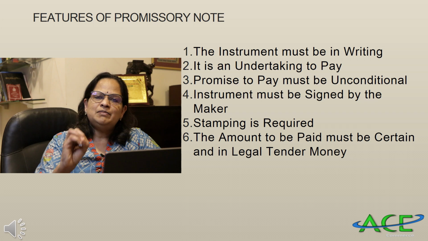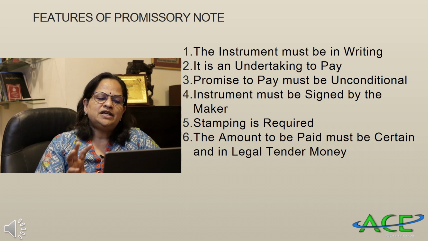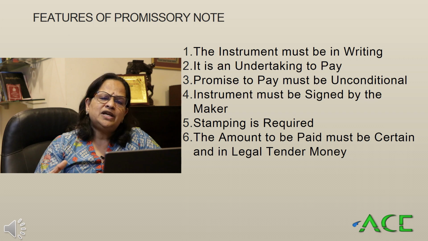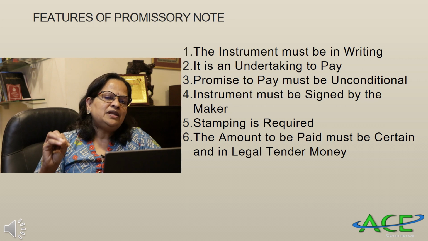So, an instrument like a bill of exchange must also be in writing. Then it is an undertaking to pay. You are promising that on a future date you will make the payment. The promise to pay must be unconditional, without any condition. You have to make the payment. The instrument must be signed by the maker. Whoever is making the instrument has to sign it.